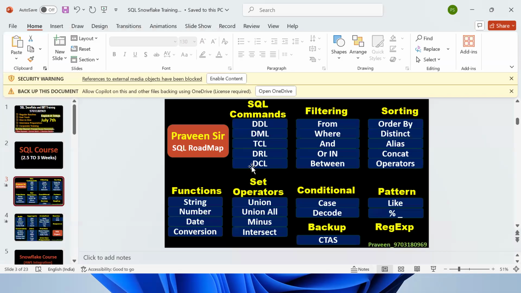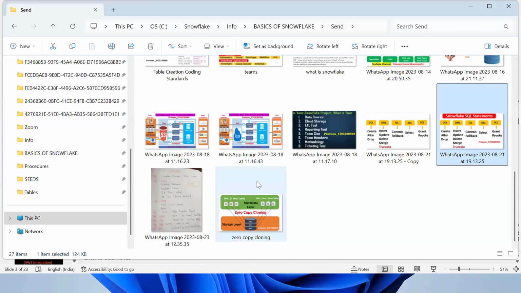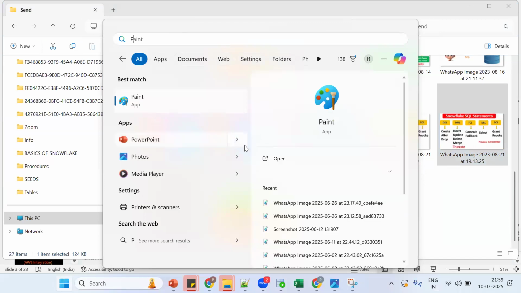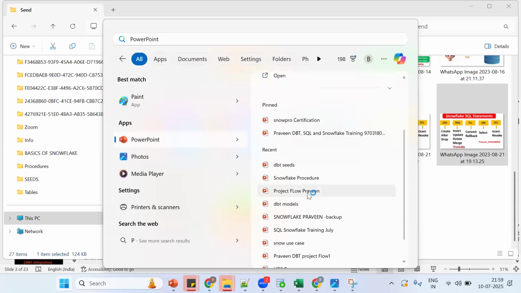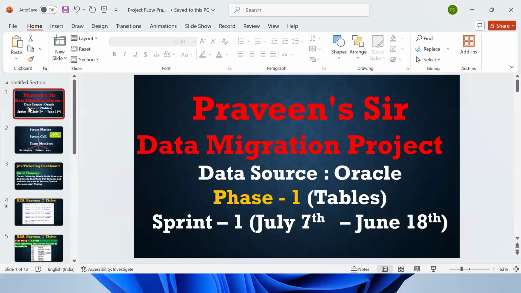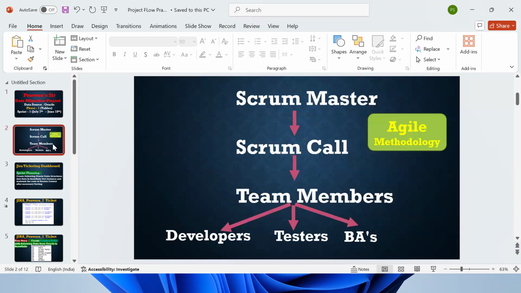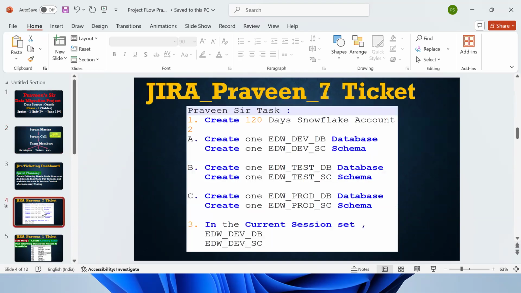So you should do the task. Okay, project. So you should work on it. So we are looking for what project? We are looking for a migration project from on-premises or legacy system to Snowflake, Oracle database to Snowflake database. Daily, what will we have in a project? We'll have a Scrum call. Scrum master and all the team members will be gathering and we need to work on it.